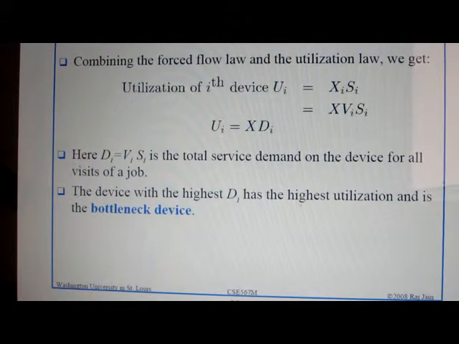So here Ui is proportional to Di, where Di is the service demand. So the formula for the device is Ui is equal to Xi into Si. We already discussed in the previous laws what Xi and Si are. Here Ui is equal to Xi into Di, and Di is equal to Vi into Si, the total service demand on the device for all visits of the job.